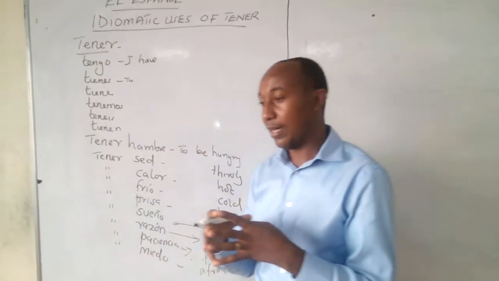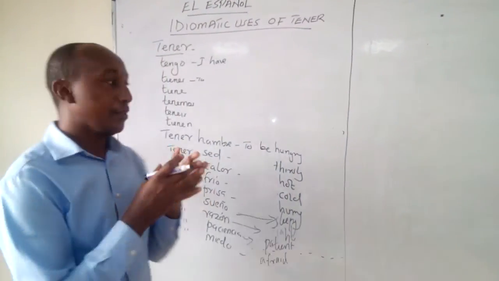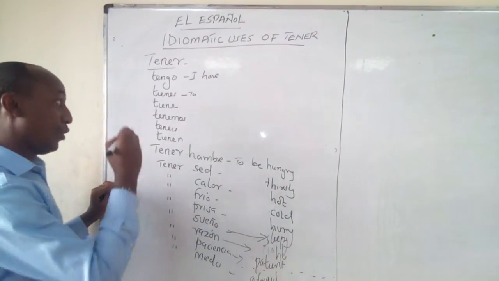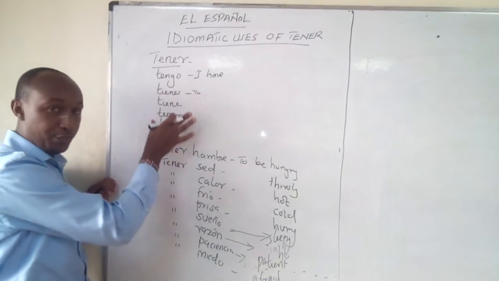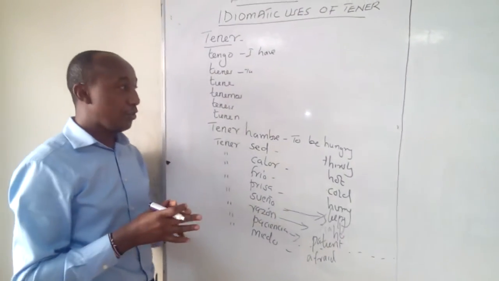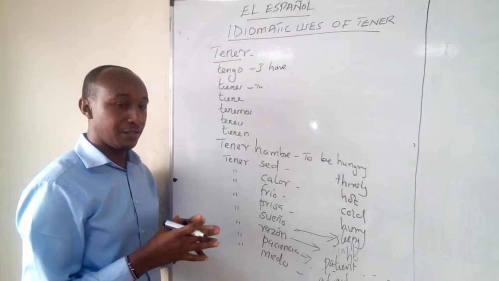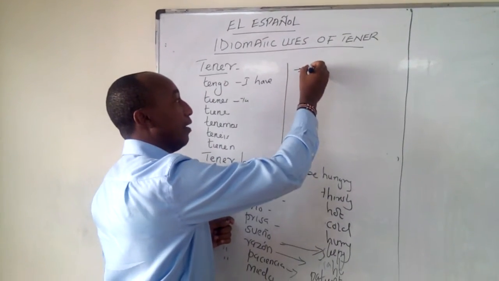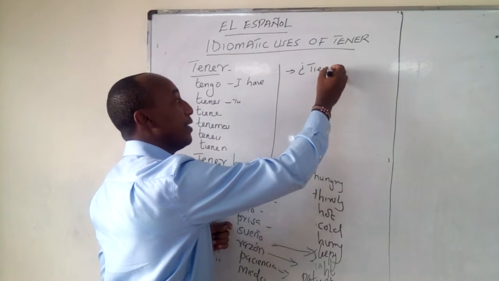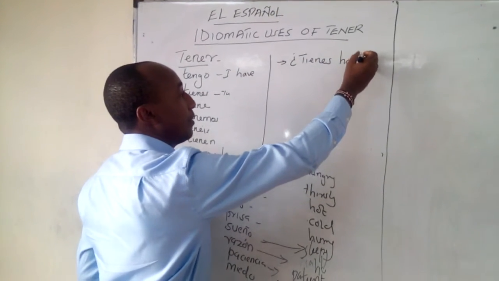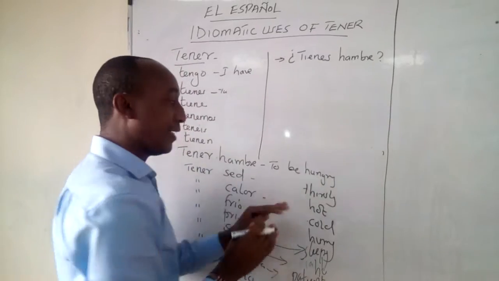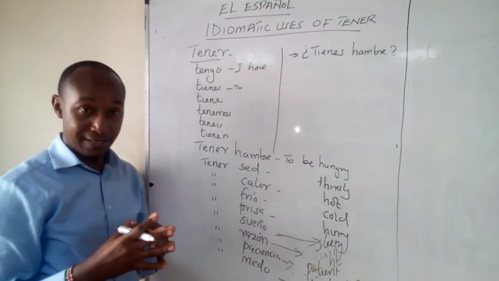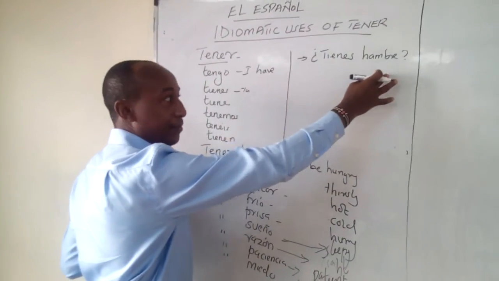So in this case, if I want to use the verb tener with my expressions, I'm going to use the normal conjugation, the way I've shown you. And then I can come up with short questions or some sentences. For example, we can talk about tienes hambre. So we said that tener hambre means to be hungry. So if I want to ask you, are you hungry? I'll ask you, tienes hambre?